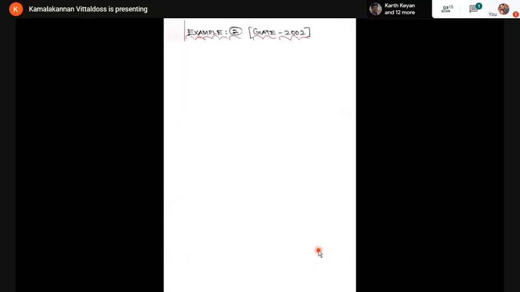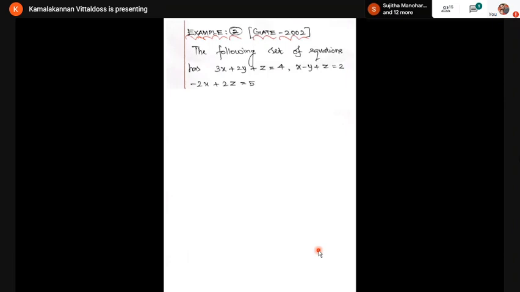My second example. Look at the problem. The following system of equations. Here I have given 3 equations: 3x plus 2y plus z equal to 4, x minus y plus z is equal to 2, minus 2x plus 2z is equal to 5.